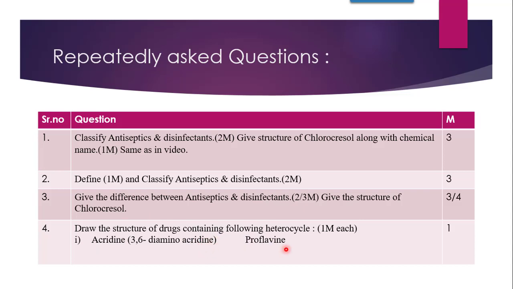Now, which is the antiseptic disinfectant? Proflavin. Proflavin is the antiseptic and disinfectant which contains the acridine moiety in it. The acridine moiety we have discussed in detail in the nomenclature of heterocyclic compounds. When on the acridine ring at the 3rd and 6th positions there is an amino group, it will give you 3,6-diaminoacridine, which is nothing but proflavin. Now, this is also a very favorite question of the examiners, which is frequently asked in the exam.